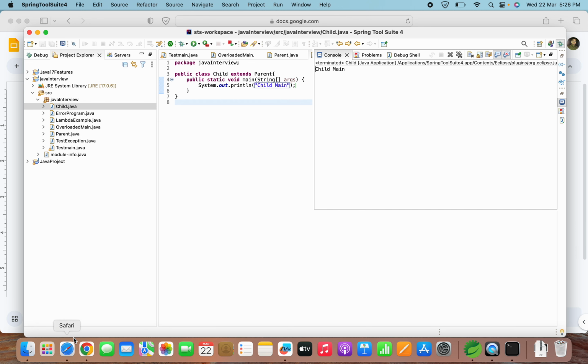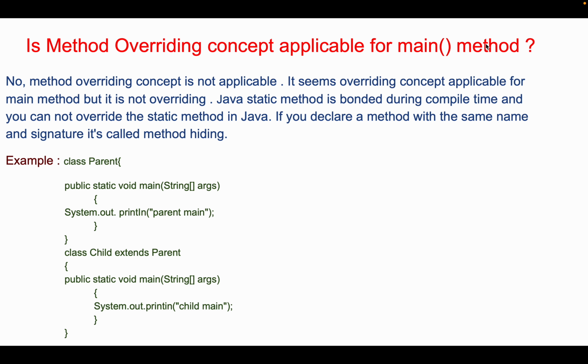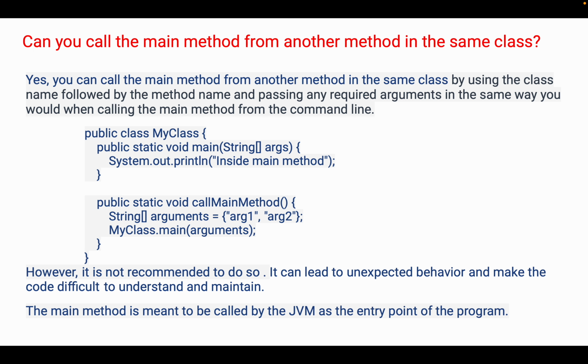So now let's move back to our slides. Let's move to the next question. Here another question can be, can you call the main method from another method in the same class? To this we can answer yes, we can call the main method from another method in the same class by using the class name followed by the method name and passing any required argument, in the same way you would when calling the main method from the command line.